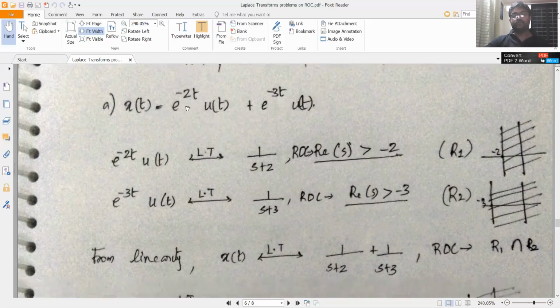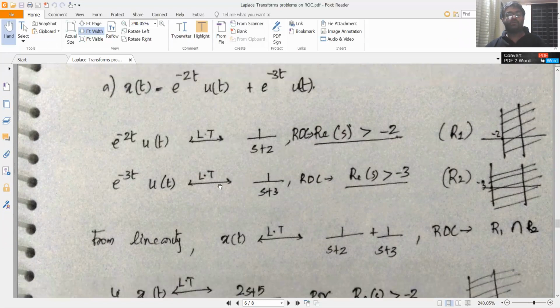So x(t) is equal to e raised to minus 2t into u(t) plus e raised to minus 3t into u(t). So e raised to minus 2t into u(t) has the Laplace transform, you know that, 1 by (s plus 2) with an ROC, real part of s greater than minus 2. So this is your region of convergence. And where is your pole? Your pole is at minus 2. There is only one pole, that is at minus 2.